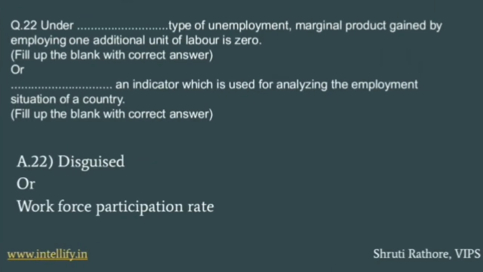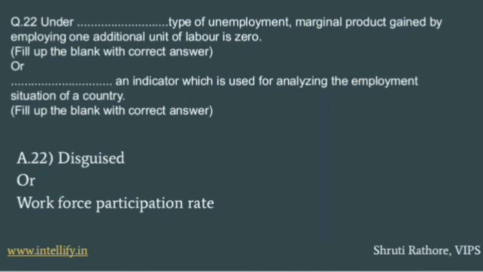Moving forward, question number 22. Under dash type of unemployment, marginal product gained by employing one additional unit of labor is 0. Fill up the blank with the correct answer. Or the other question is: dash is an indicator which is used to analyze the employment situation of a country. For the first question, the answer is disguised unemployment, and for the second, workforce participation rate.